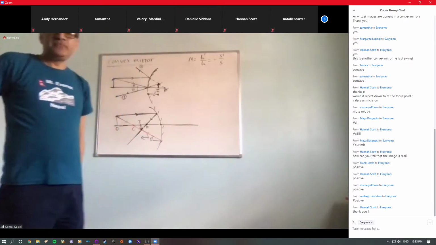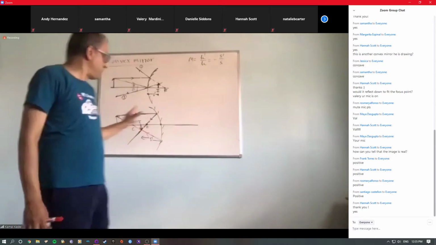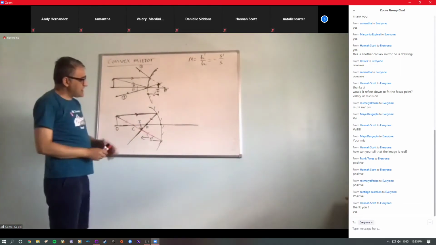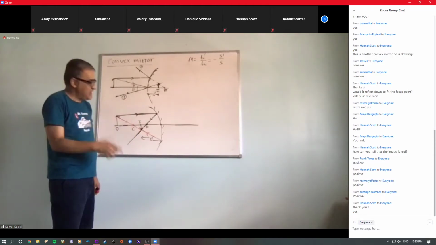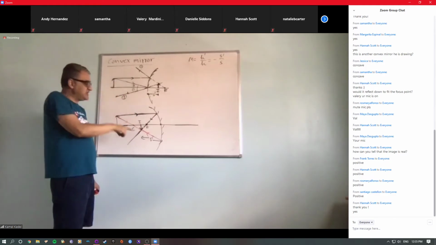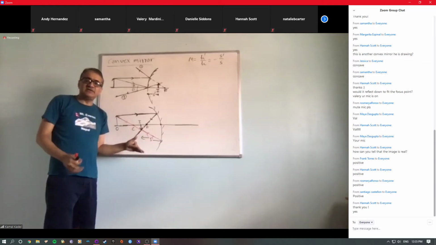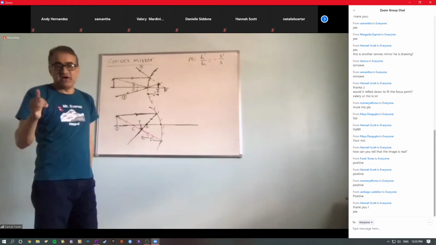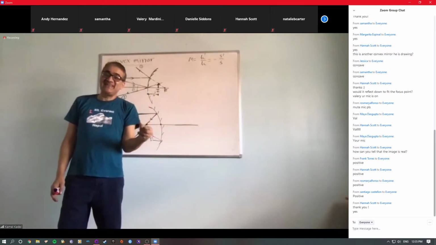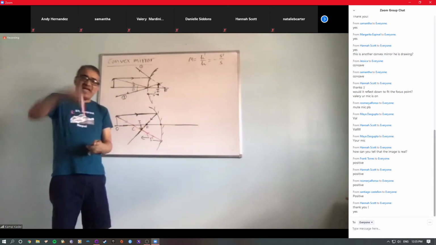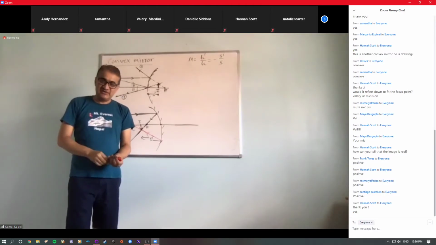You understand now? Okay. So that means this is S prime. The whole point here is that you don't have to look at S prime and check for negative or positive. You can just look at the image, because if the image is inverted, that is a real image, and S prime is positive. Everybody okay with that, right? Now, an easy trick, just directly looking at the figure: if the image is hanging, or inverted, then it is real. If the image is upright, it is virtual. Got it?